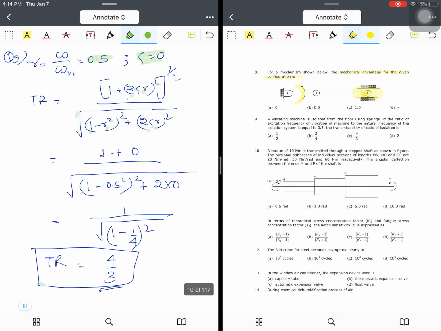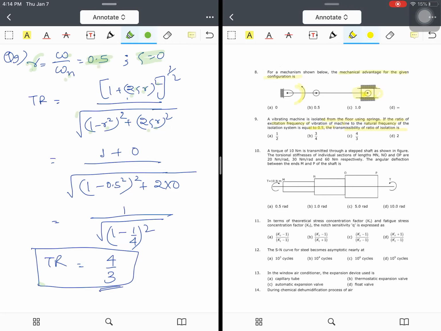Question number 9. A vibration isolation from the floor using springs, if the ratio of excitation frequency of the vibration of the machine to the natural frequency of the isolation system is equal to 0.5. I will explain what all the terms are. Transmissibility ratio of isolation: now we know that r is equal to omega by omega n, that is equal to 0.5. They have given that the ratio of the excitation frequency of the machine to the natural frequency of the isolation is 0.5. We give a term r is equal to omega by omega n is equal to 0.5.